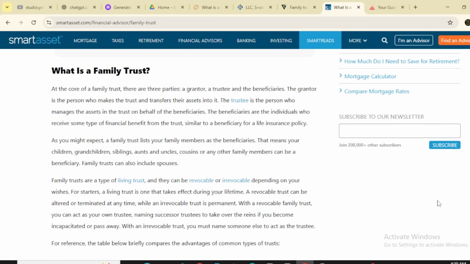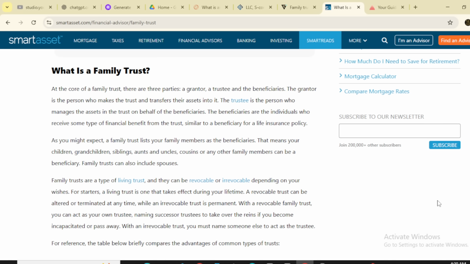As you might expect, a family trust lists your family members as the beneficiaries. That means your children, grandchildren, siblings, aunts and uncles, cousins, or any other family members can be a beneficiary. Family trusts can also include spouses.